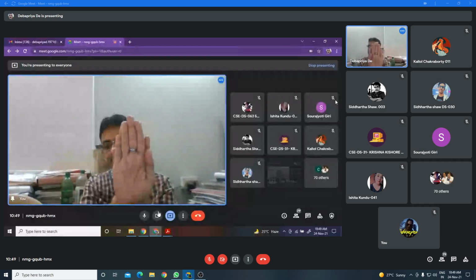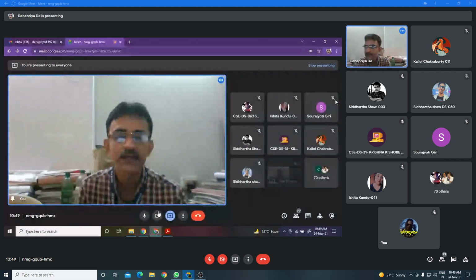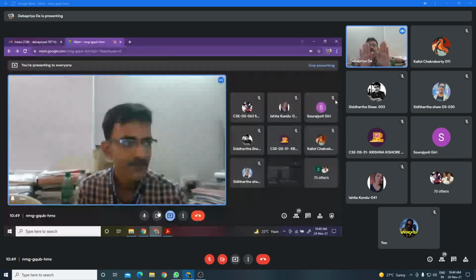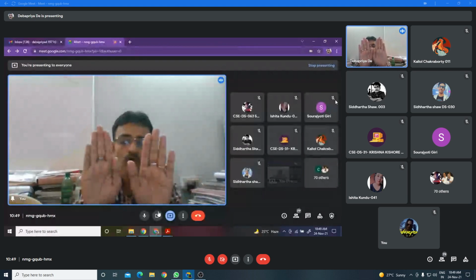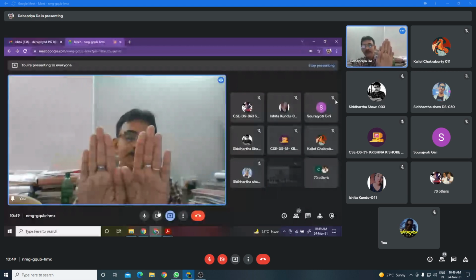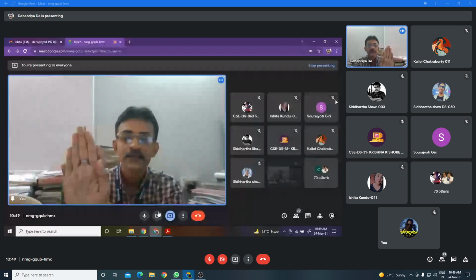Your right hand and left hand are mirror images of each other, but non-superimposable.